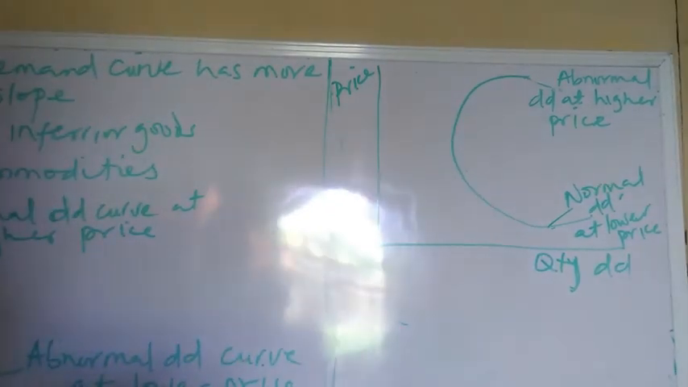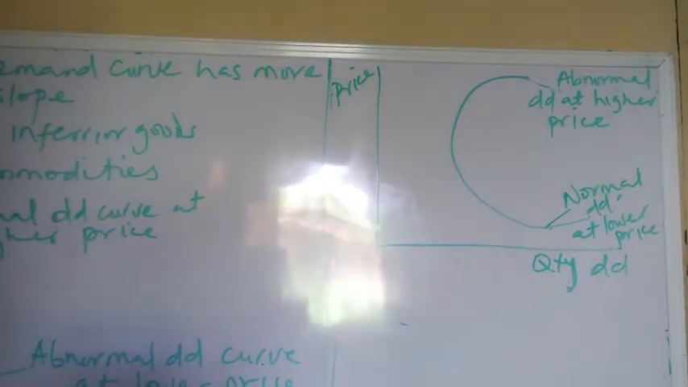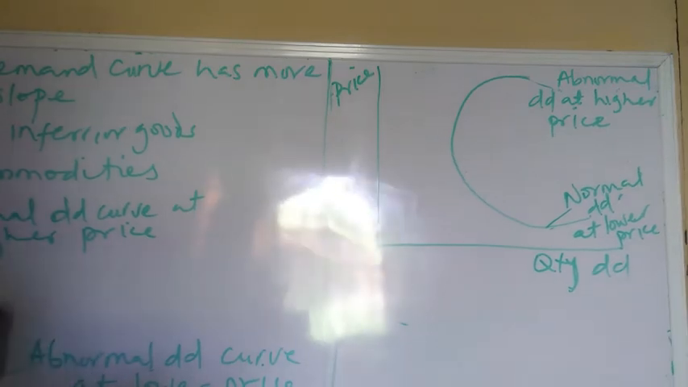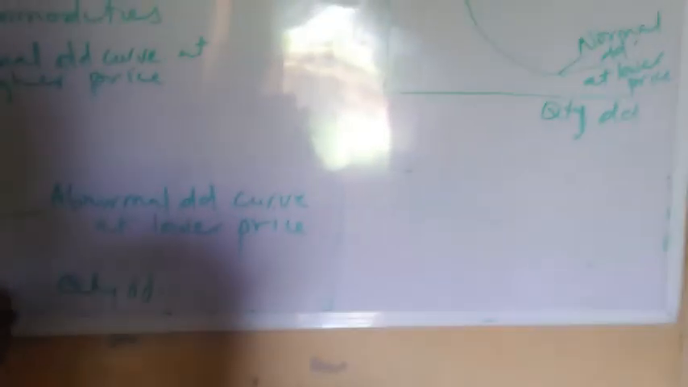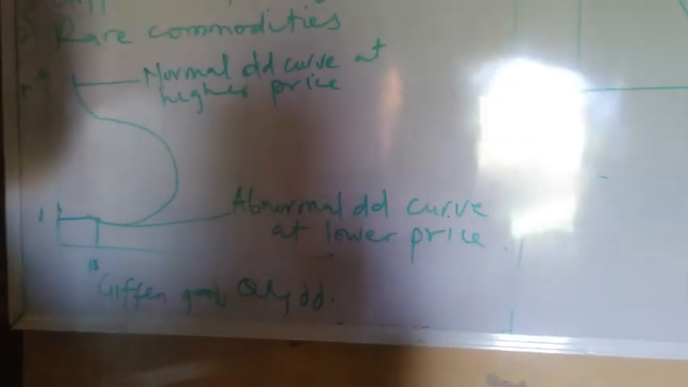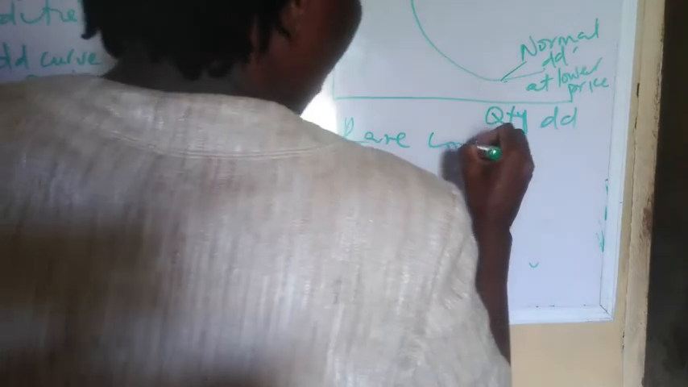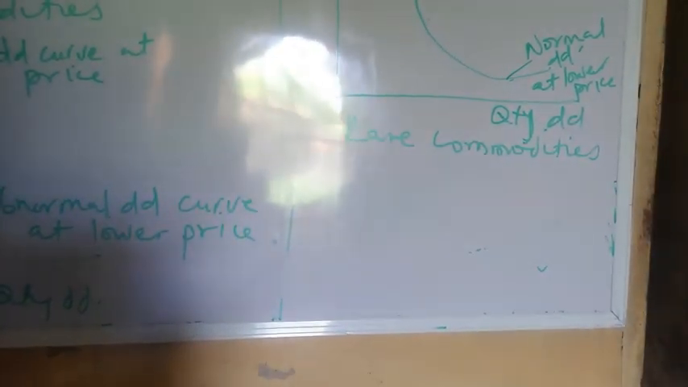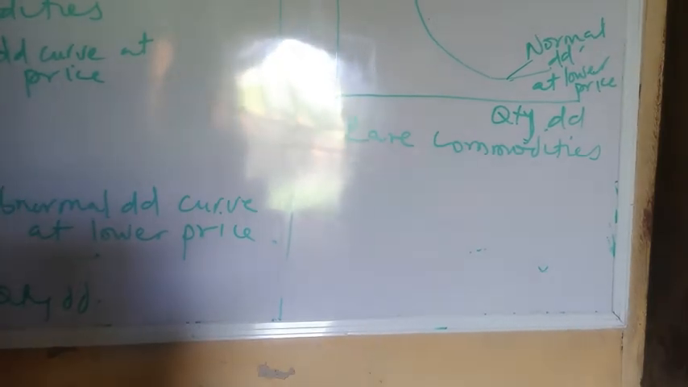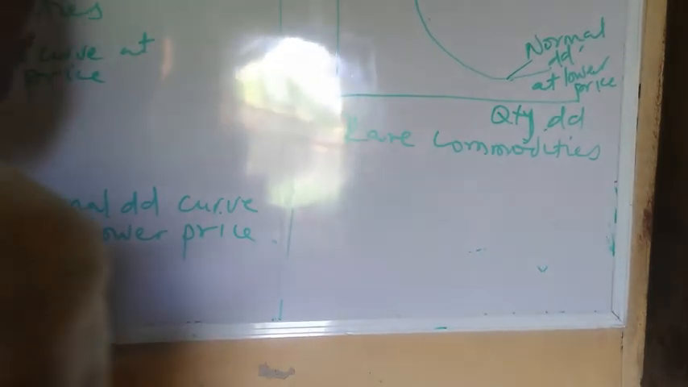This one is for gifting goods. That is the inferior goods. Why is this for rare commodities? Consumers tend to spend more on goods that are not common, to show off their wealth and whatever they believe in.